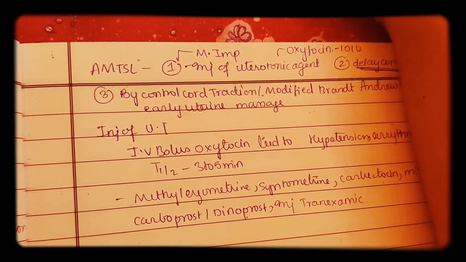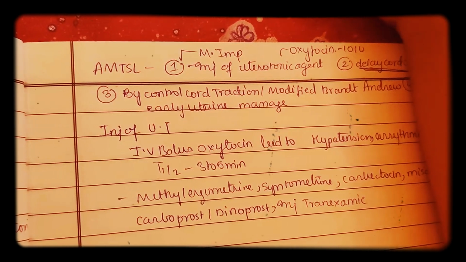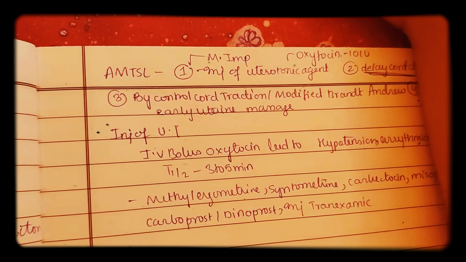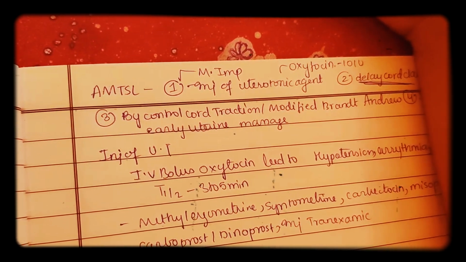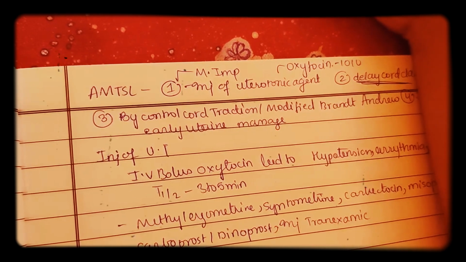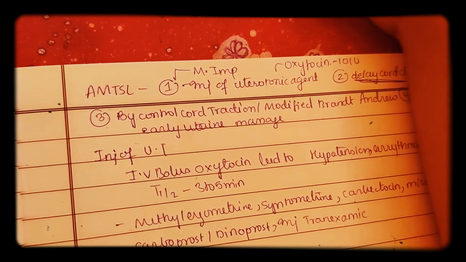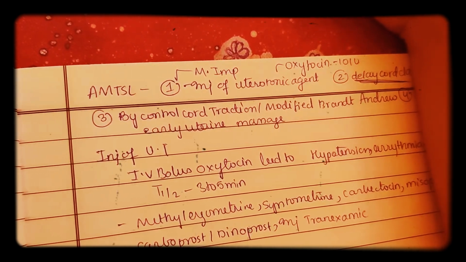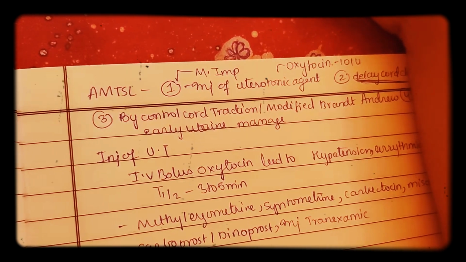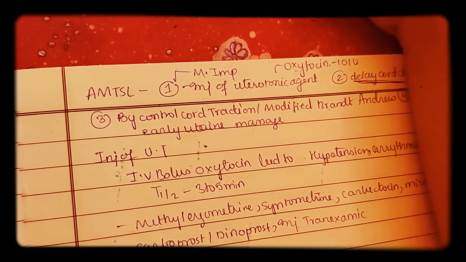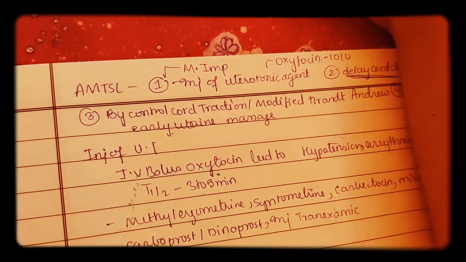So now coming to PPH, postpartum hemorrhage. Postpartum hemorrhage is defined as excessive blood loss immediately after delivery or until 12 weeks after delivery. According to the latest definition, irrespective of route of delivery, if the blood loss is greater than 1000 ml, it is considered as PPH. Clinical definition: PPH is any blood loss which leads to signs of hypovolemic shock. Practical definition: PPH means drop in hematocrit greater than 10%.